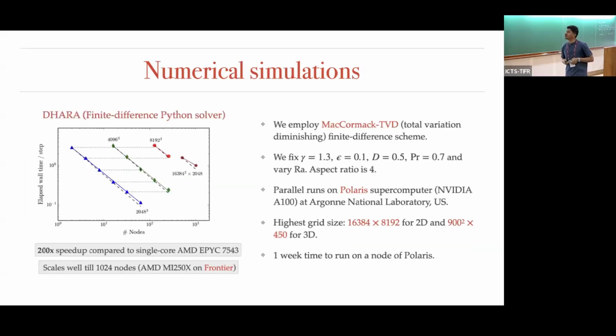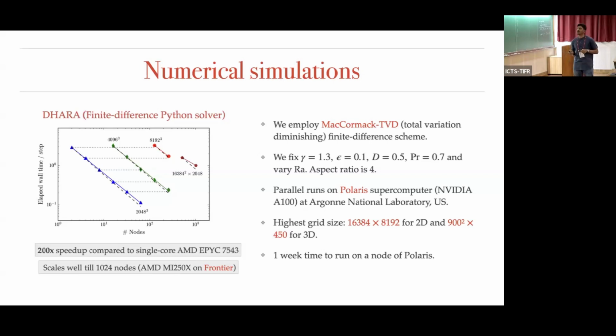So we wanted to simulate this system where we fixed all the parameters and changed the Rayleigh number. We have fixed gamma to be 1.3, epsilon to be 0.1, and D is 0.5. So this D of 0.5 corresponds to around 10 density contrast. If the bottom is 1, then the top plate will have 0.1 density. The Prandtl number is 0.4, and the aspect ratio we have taken to be 4.